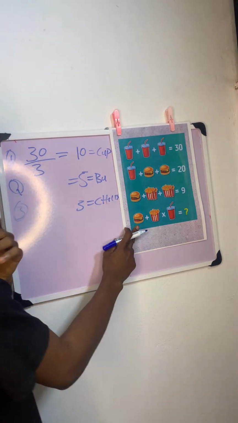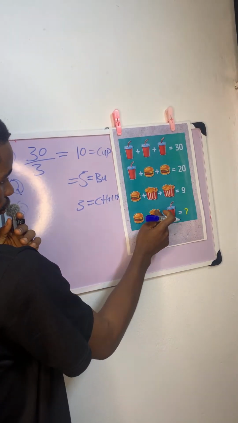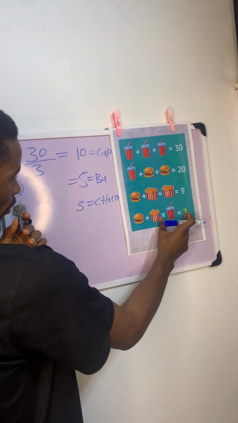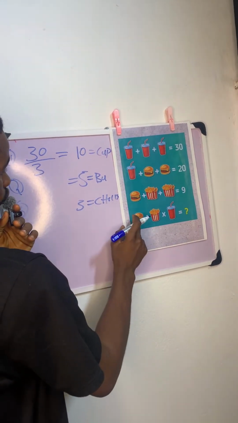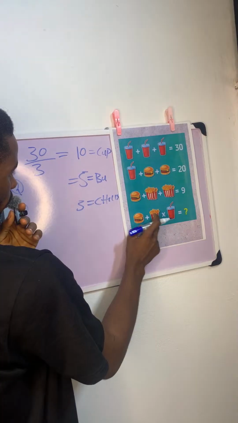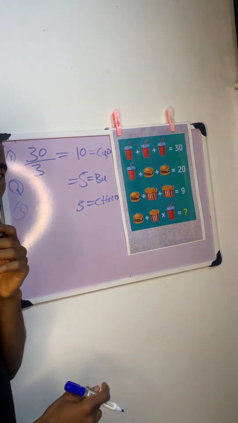So coming to the last line, which is where our problem lies. This is our question: burger plus cheese times cup. What is the answer? We already know the value of burger to be 5, value of cheese to be 1, value of cup to be 10. So now what is the expression? This is where it gets tricky.